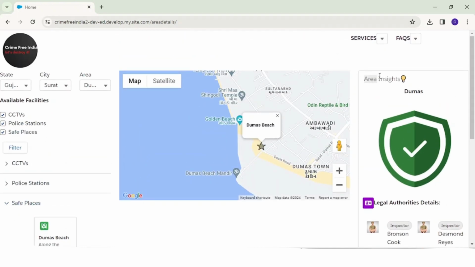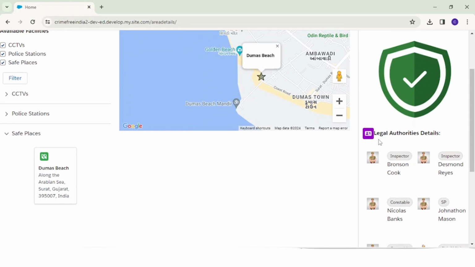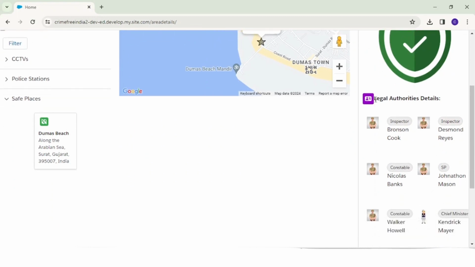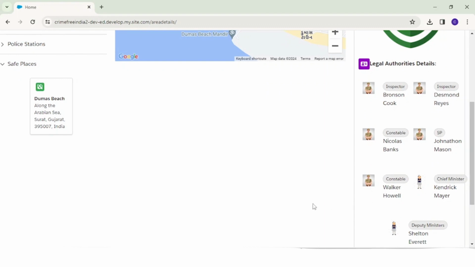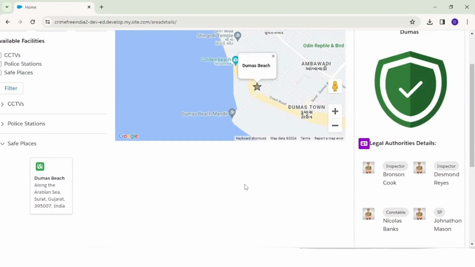This is area insight. The selected area Dumas is considered a safe place. You can see this safe checkmark logo. Here you will have information for legal authorities, like Bronston Cook is the police inspector for the selected area, and Kendrick Mayer is the chief minister for the selected area.